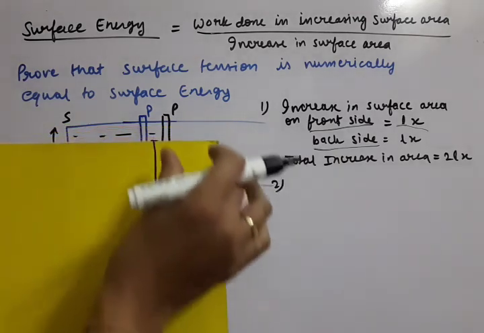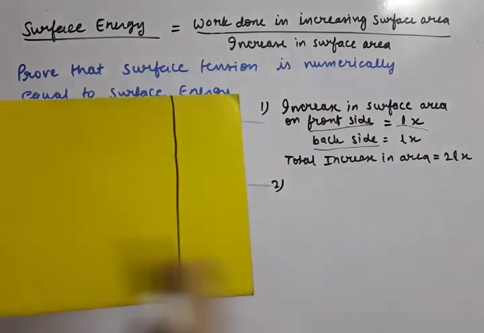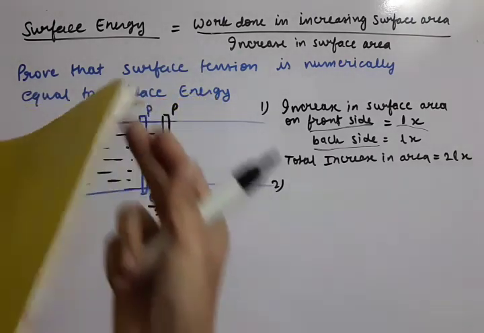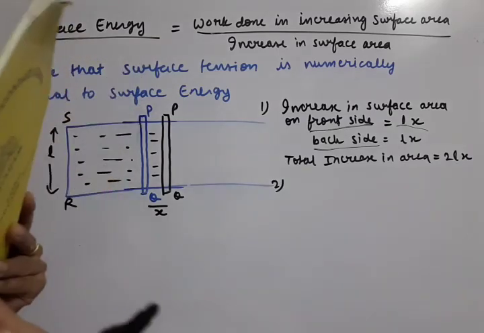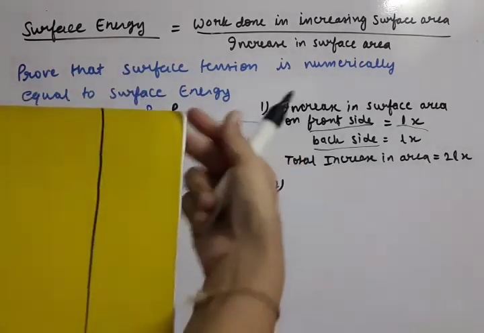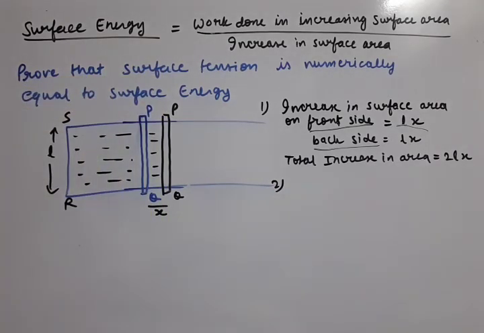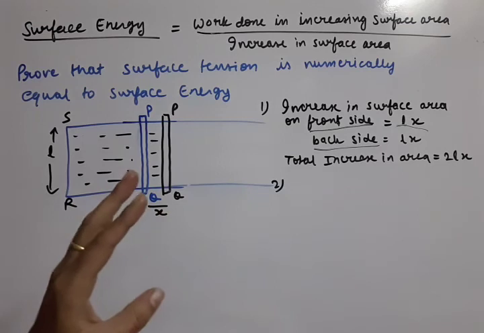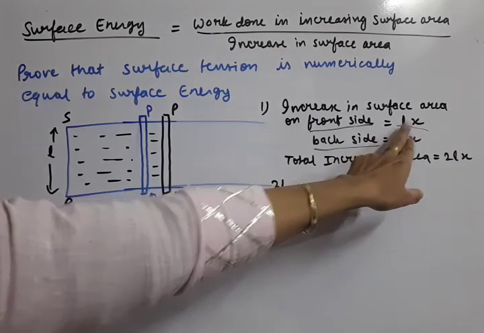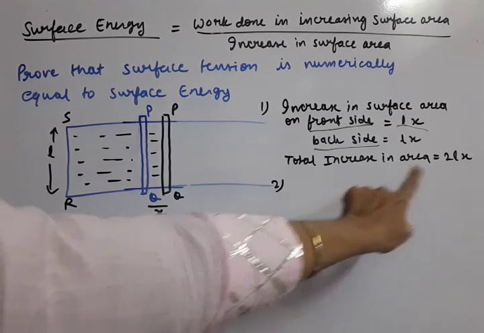Like if this is the frame, and the PQ rod was here, it is shifted here, so the soap film size has increased. This is that increased area. Front also L into X and back side also L into X will be there. In this surface tension chapter, we have to count all the free surfaces, so front and back both. Front side increase in area is Lx, back side also Lx, so the total increase in area is 2Lx.